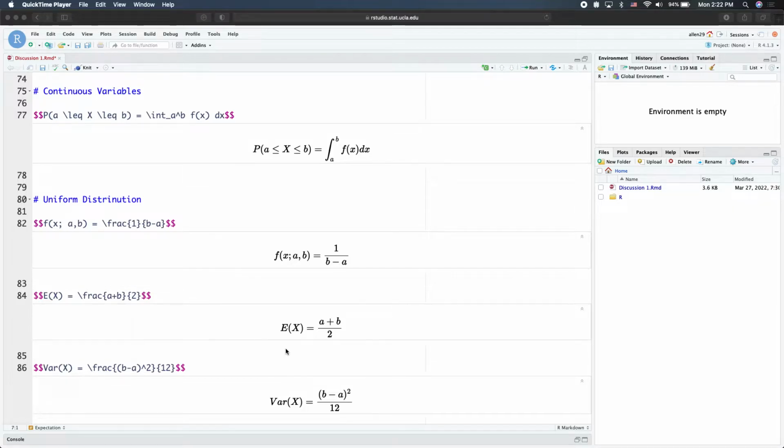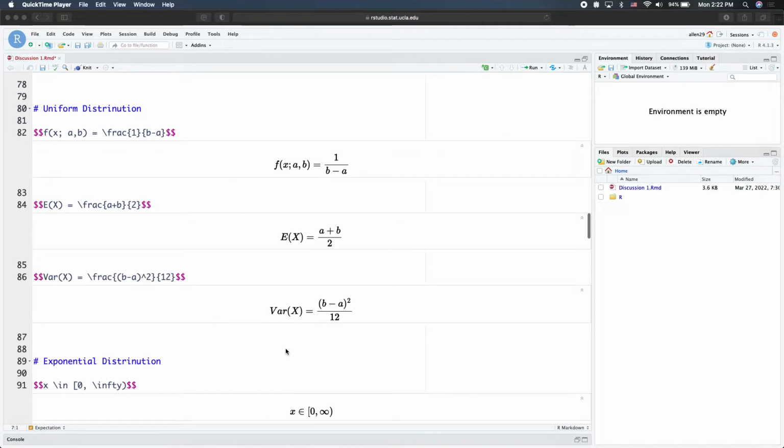And then a few commonly used continuous PDFs here. The first one is the uniform distribution, parameterized by 2 parameters, a and b. Basically, it's the range, and the density is 1 over b minus a. And then the expectation and the variance. I think you probably need some trick to evaluate the variance of x.